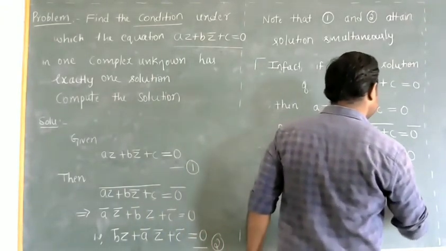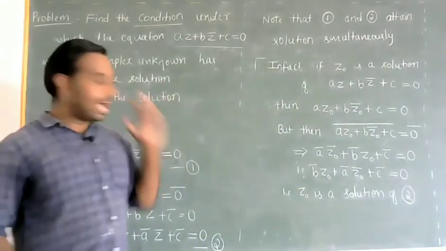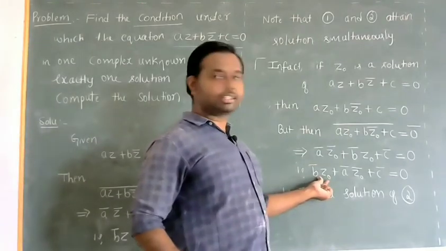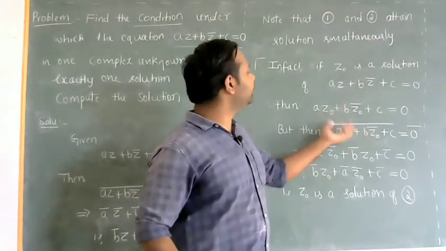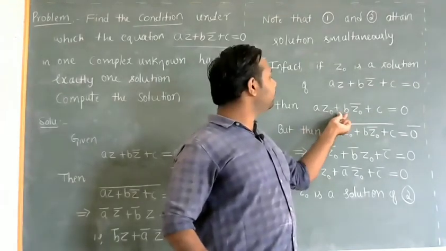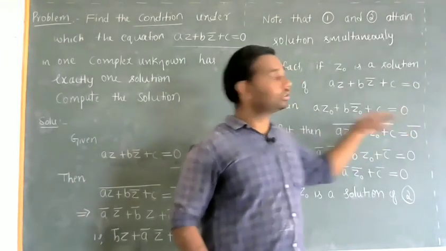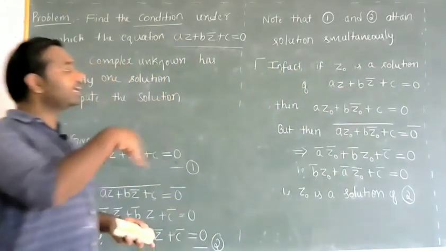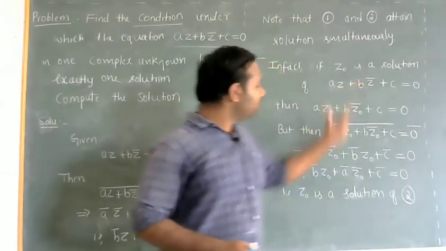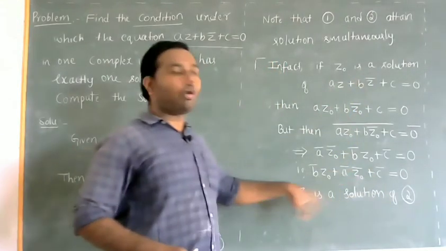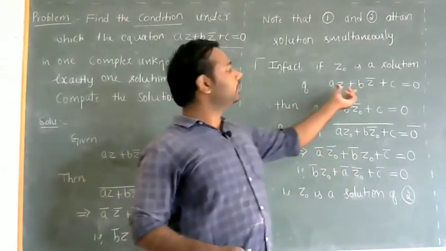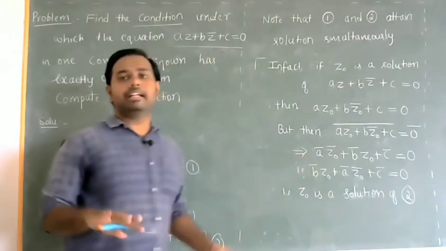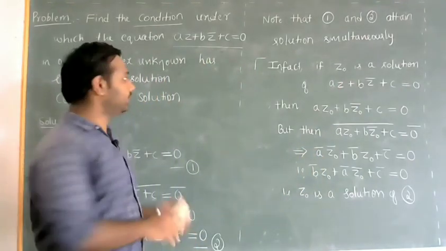So Z naught is a solution of equation 2. Now go in the reverse direction. Assume that Z naught is a solution of equation 2. Then it has to satisfy the equation. Go back, take conjugate on both sides. Then you will get A Z naught plus B Z naught bar plus C equal to 0. So what it means? Z naught will be a solution of equation 1. So all the solutions of equation 1 will be solutions of equation 2, and all the solutions of equation 2 will be solutions of equation 1. So that means equations 1 and 2 will attain solution simultaneously.